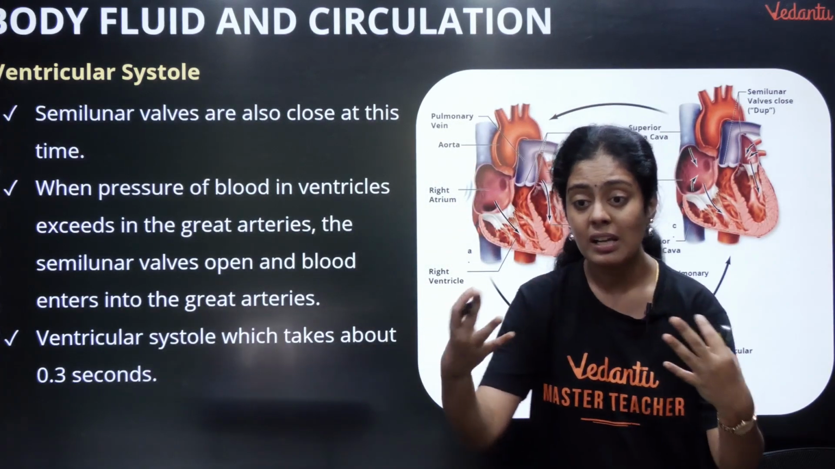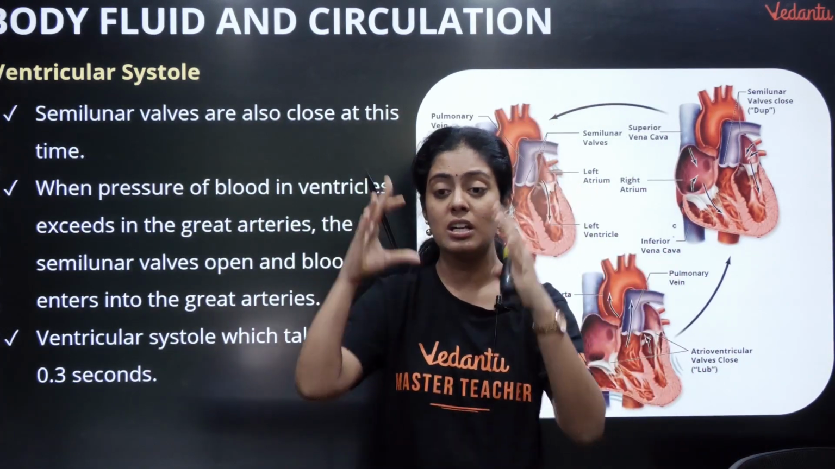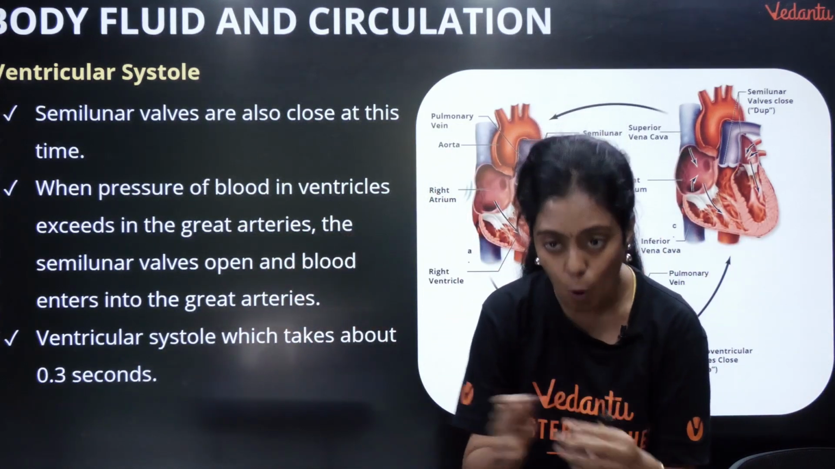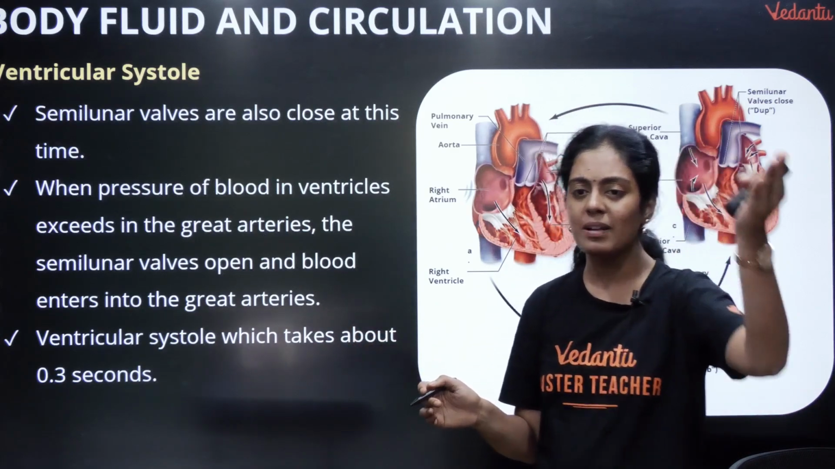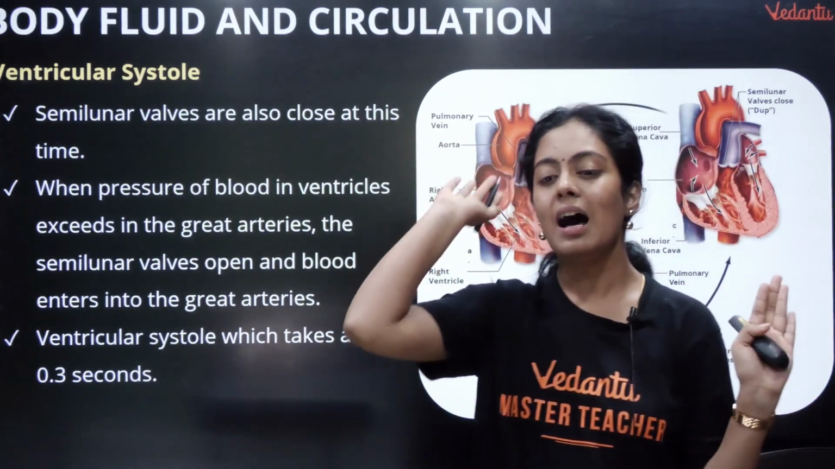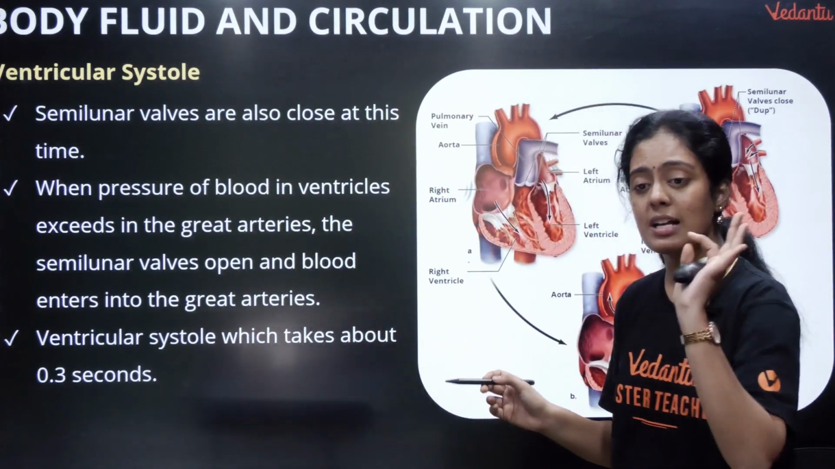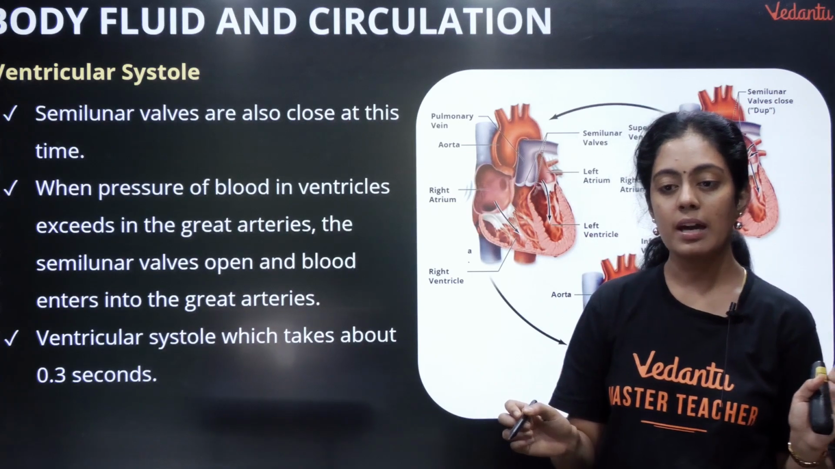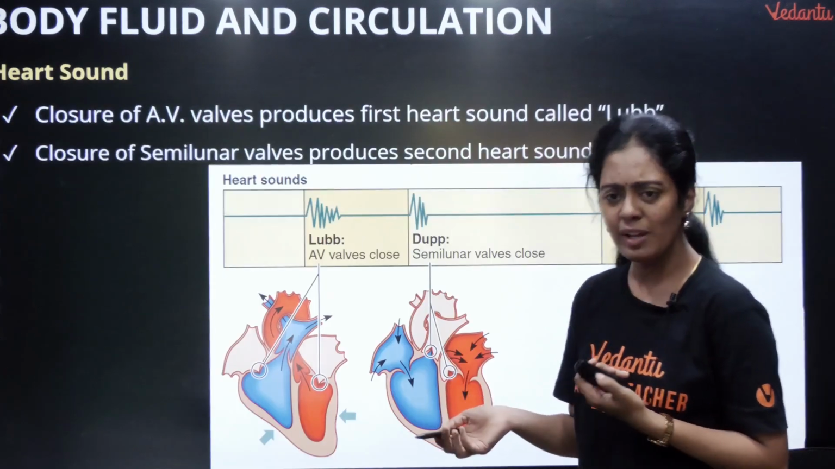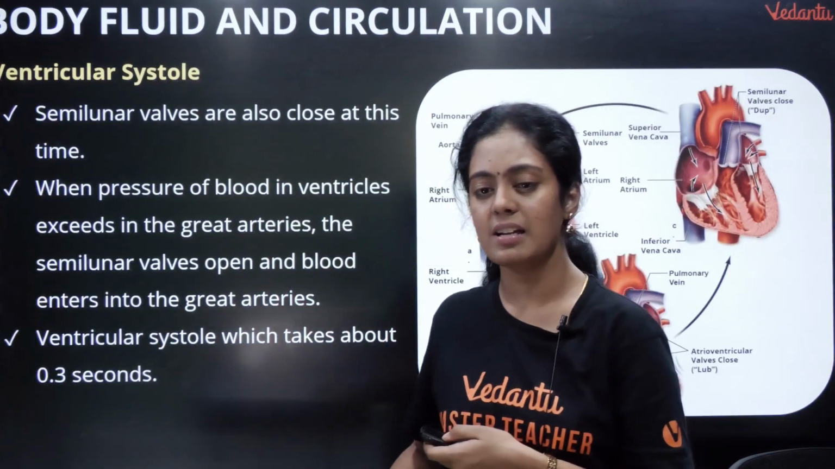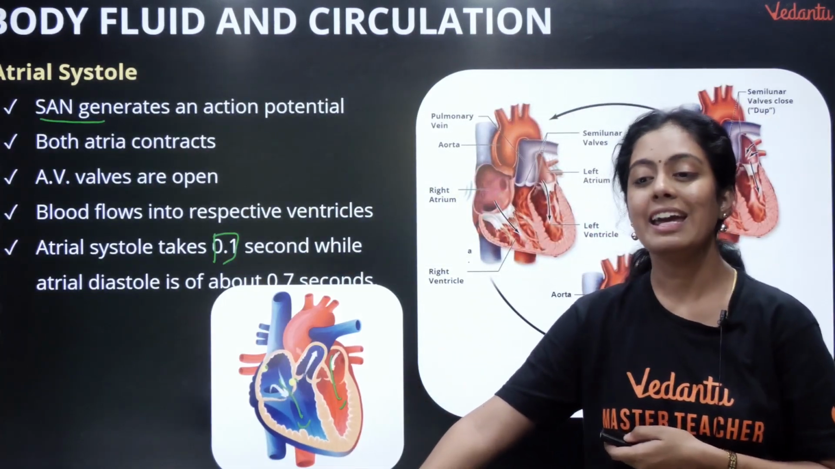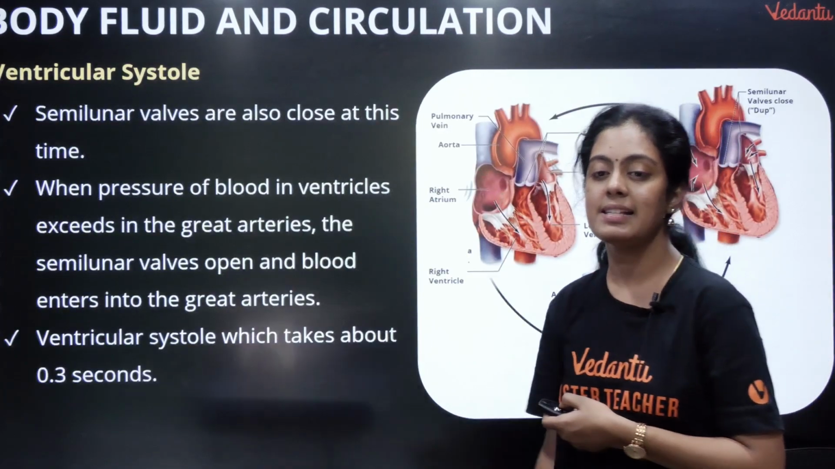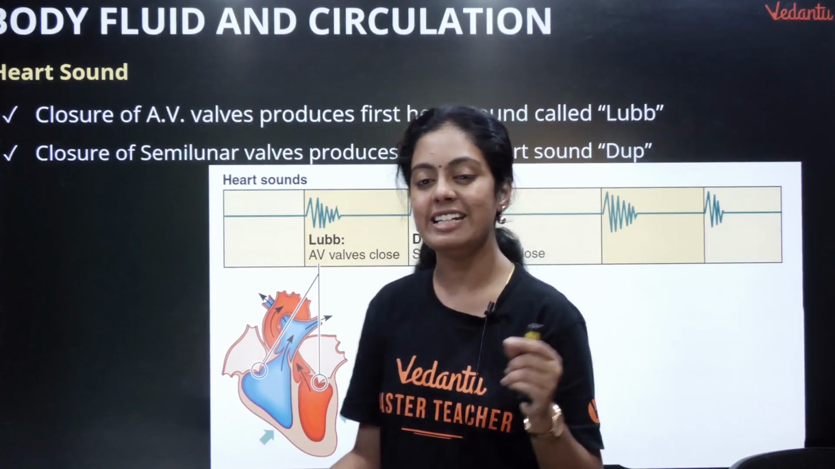Okay, when the pressure inside my ventricle increases, it cannot bear it anymore, so the semilunar valves will open. And the blood goes into the pulmonary artery and the blood goes into the aorta. Okay, and this ventricular systole takes about 0.3 seconds. Okay, clear, children? That's all. This is your entire cardiac cycle. Ventricular systole, atrial systole and joint diastole. Totally it takes exactly 0.8 seconds.